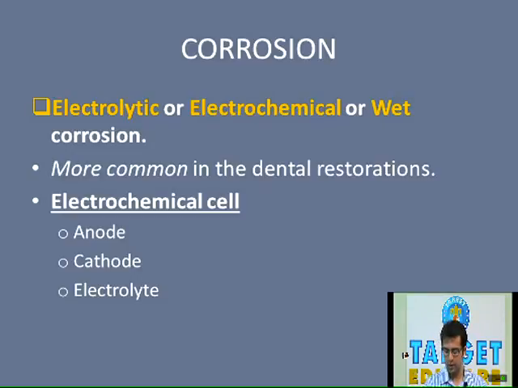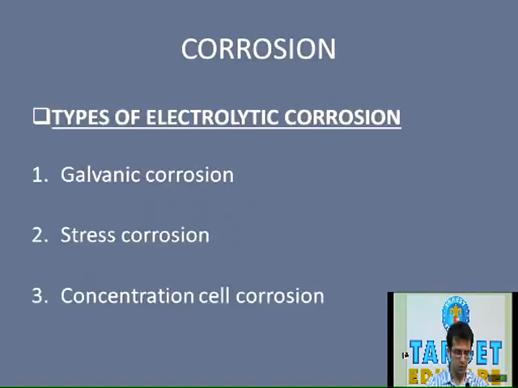Now, next is cathode and electrolyte. As we just stated, the one with the higher electrode potential becomes the cathode, as in the example of amalgam and cast gold restoration coming in contact. The gold, which has higher electrode potential, becomes the cathode. It will not undergo corrosion, but the silver amalgam will, because its components have lower electrode potential compared to that of gold.